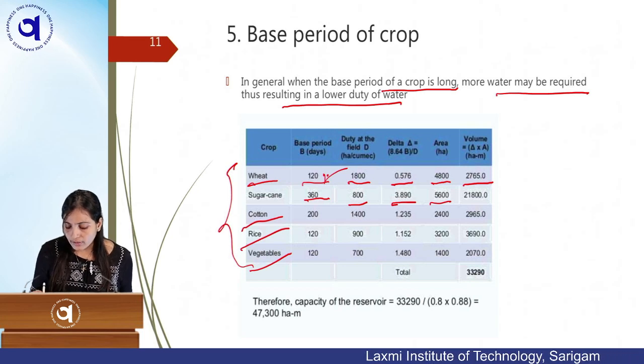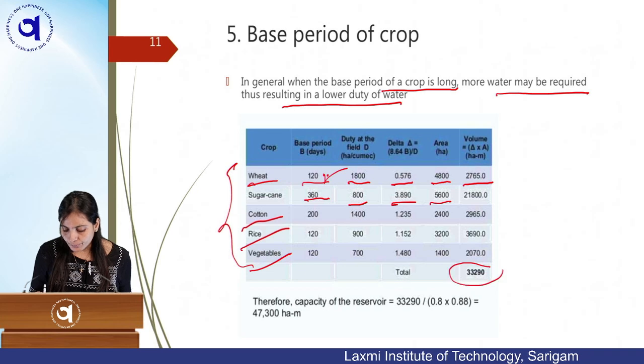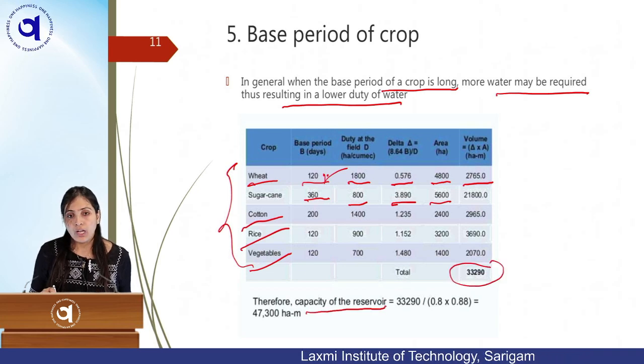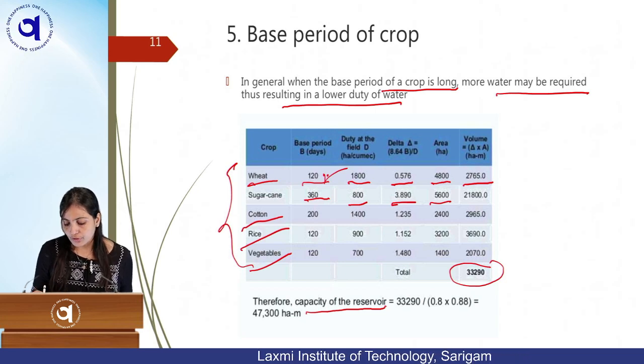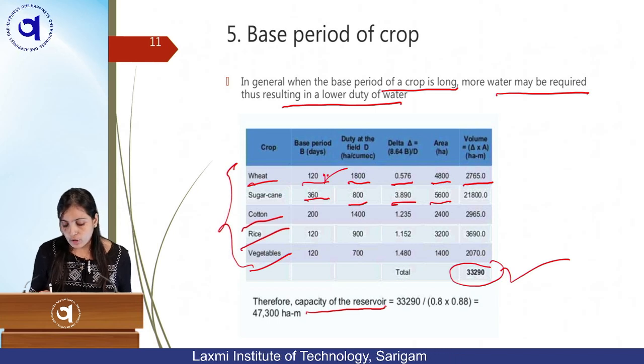So what we have done is calculate the volume and the capacity of the reservoir for the entire crop. If your requirement is this, and the volume of water you require is this one, what will be the capacity of the land? Total volume divided by this.